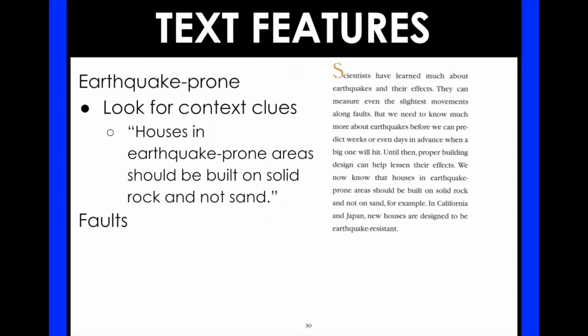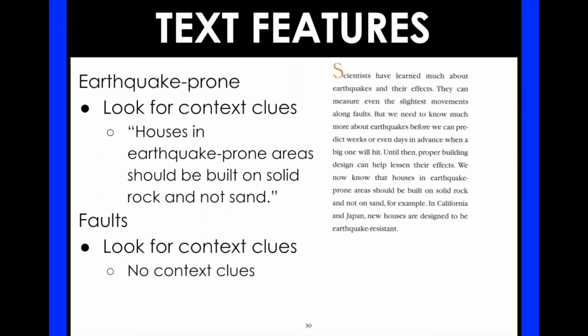But let's look at the word faults. It says they can measure even the slightest movements along faults. But we need to know much more about earthquakes before we can predict days or even weeks in advance when a big one will hit. So again, I'm looking for those context clues, but this time I'm not finding any clues to help me know what a fault is. Now remember, they've talked about this in the text before, but say I've forgotten and I don't know what a fault is. That's when I can check the glossary to find out the meaning of the word faults.